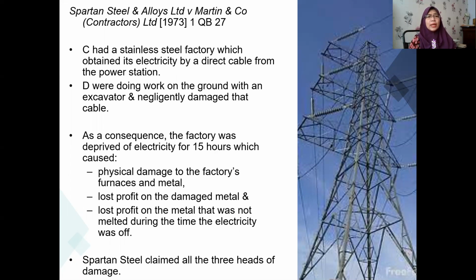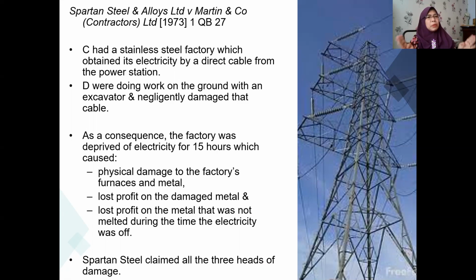Who was the defendant? The defendant was doing work on the ground with an excavator. They used heavy machines, and in the course of their work, they negligently damaged that cable, through which electricity was supplied to the claimant's factory. As a consequence, the factory was deprived of electricity. It caused a blackout for 15 hours, which is quite long.